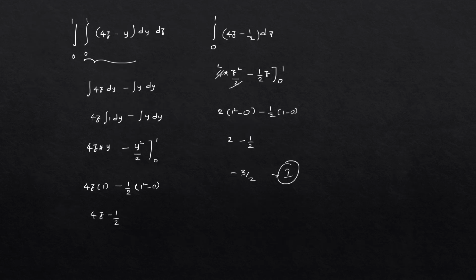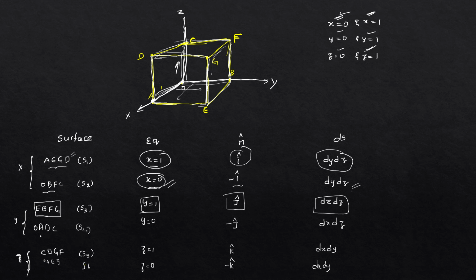First, before doing S4, let me show what S4 is here. See here, S4 means OADC. So write all those things: y is equal to 0, the n cap will be minus j bar, and the surface is dx dz.